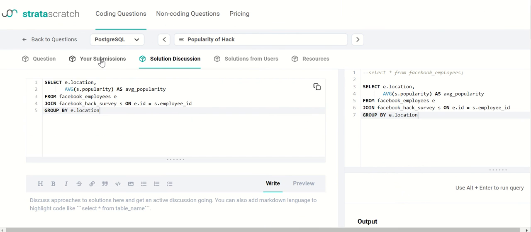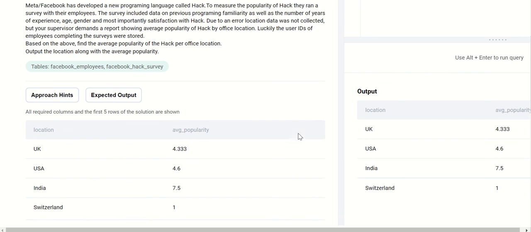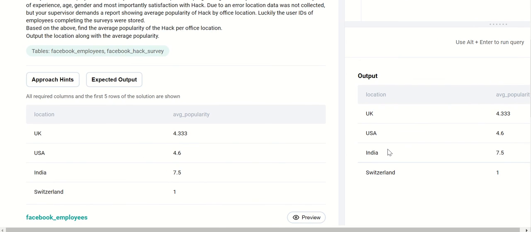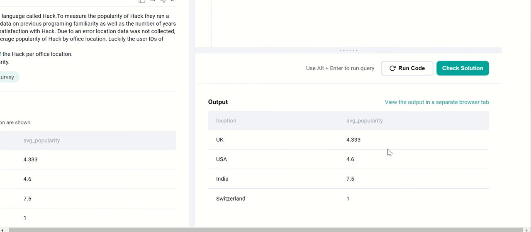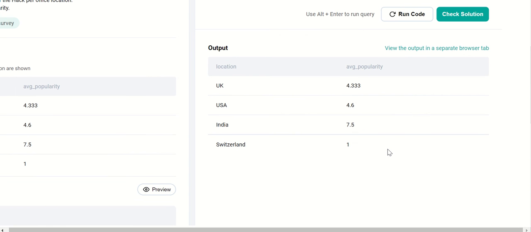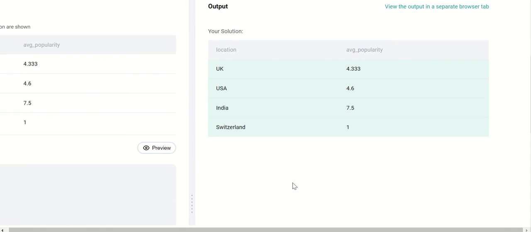Let's compare it against the expected output. We've got location, and we've got the average scores. Wow, India really likes Hack out of all these other countries. Yippee!